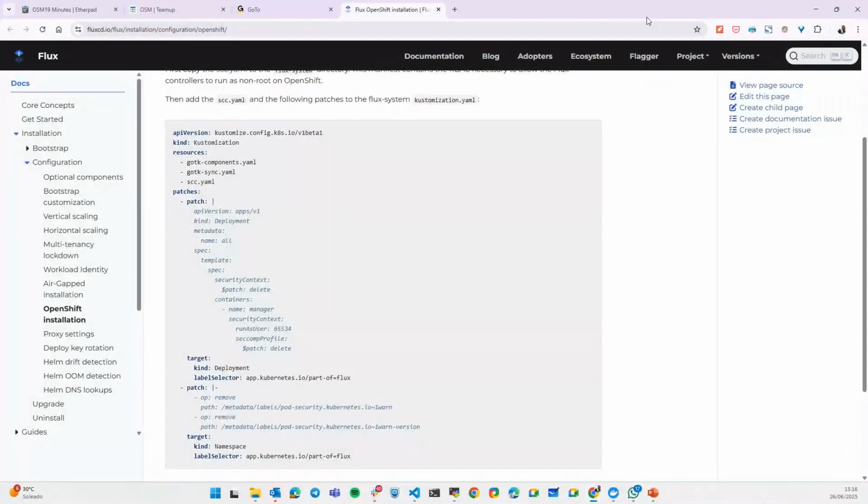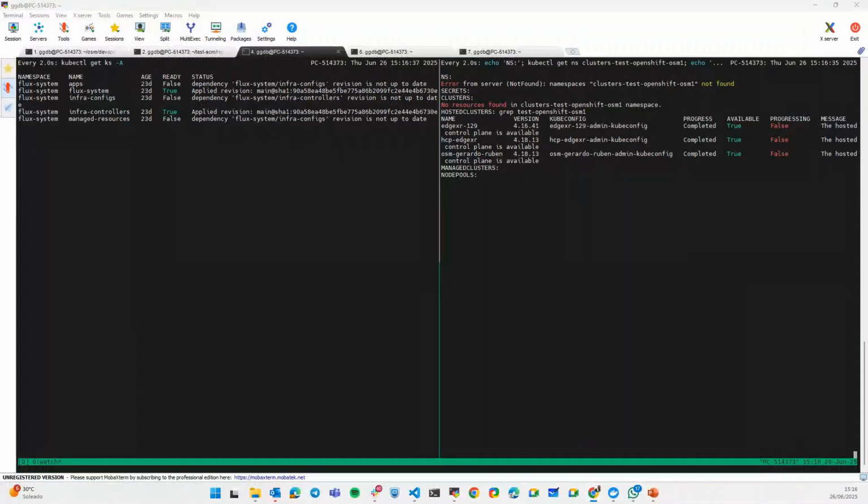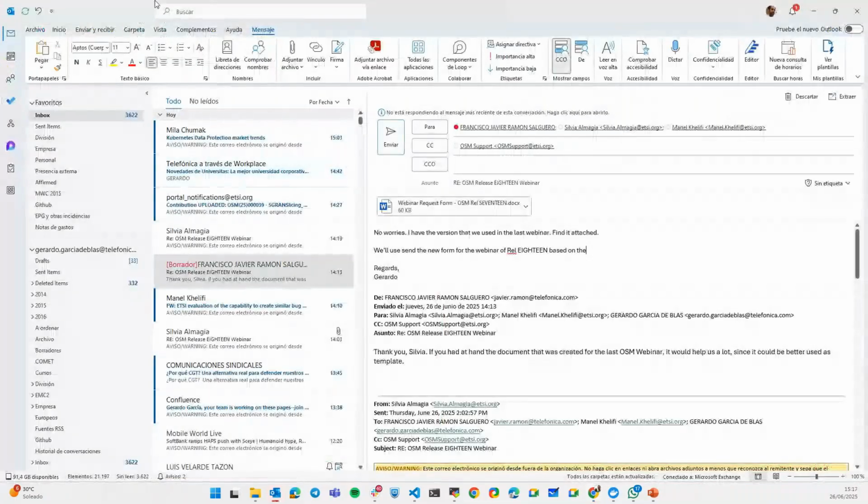Meanwhile, I'm going to try to go to the OpenShift console in the UI.